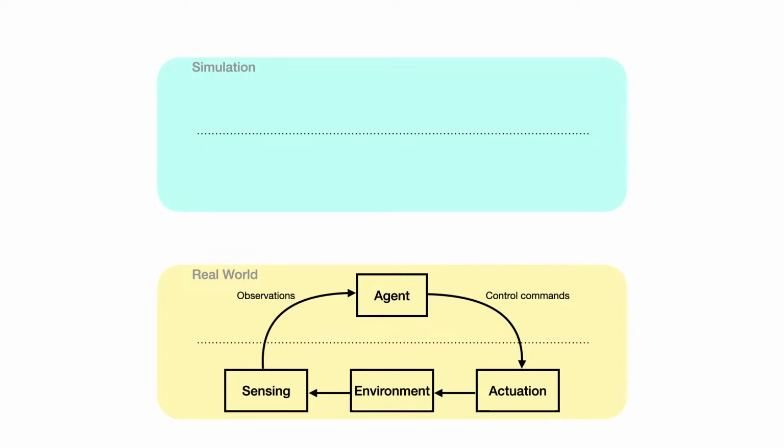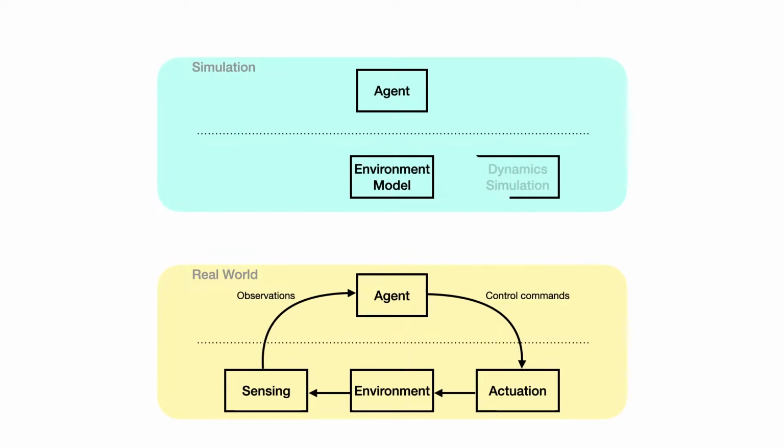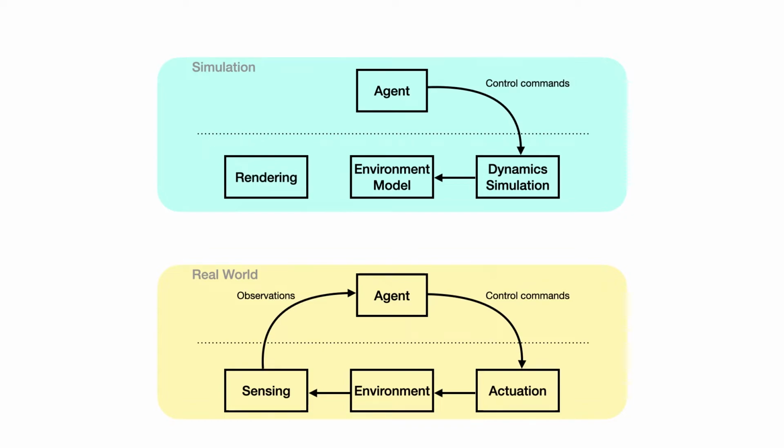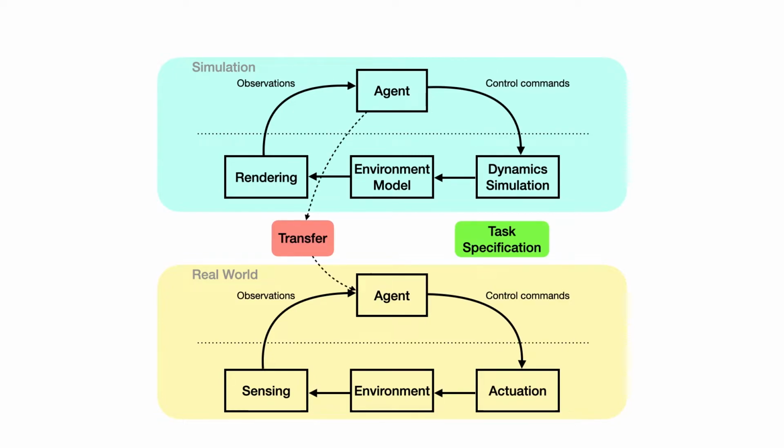Similarly, a simulation contains an agent and an environment model. Instead of a real actuator, the control commands are issued to a dynamic simulation. And instead of real sensors, the observations are generated by a renderer. The performance of the agent is determined by how well it does according to some metrics that define the specific task that it is set out to achieve. In some cases, like reinforcement learning, this performance can be fed back to the agent to help it learn over time.